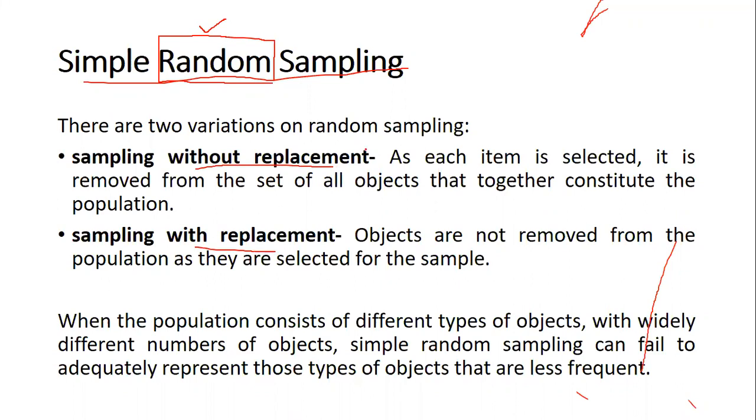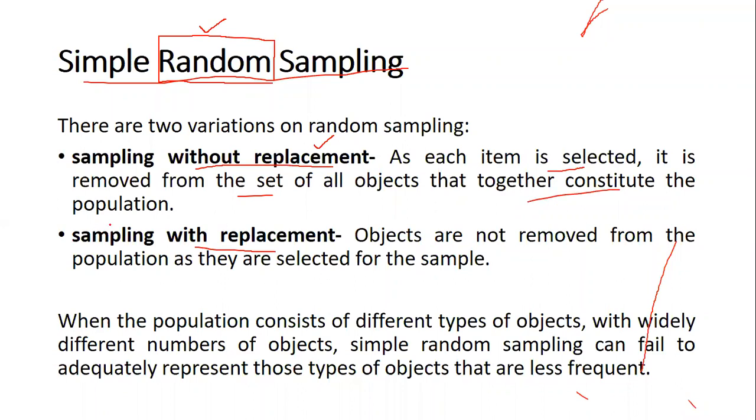Sampling without replacement means once an item is selected as the sample, that is going to be discarded, and from the next time you do not select that. As each item is selected, it is removed from the set of all objects that together constitute the population.